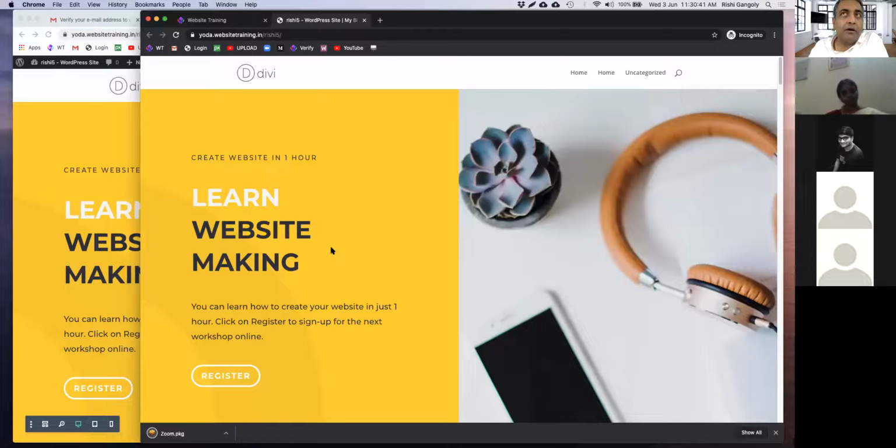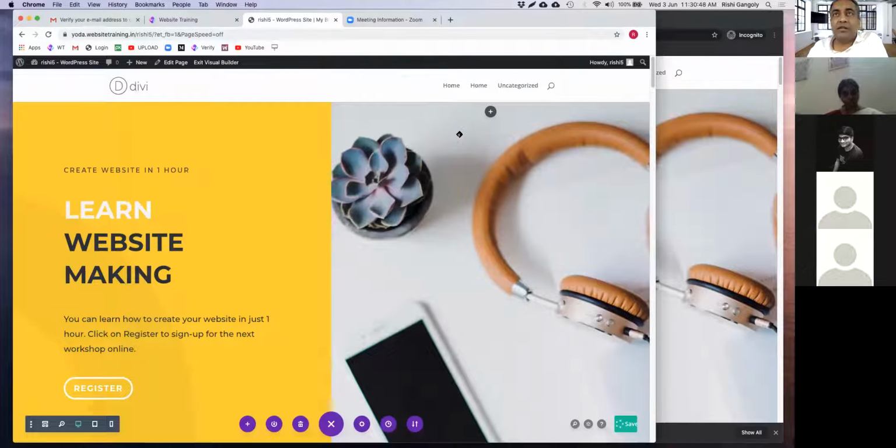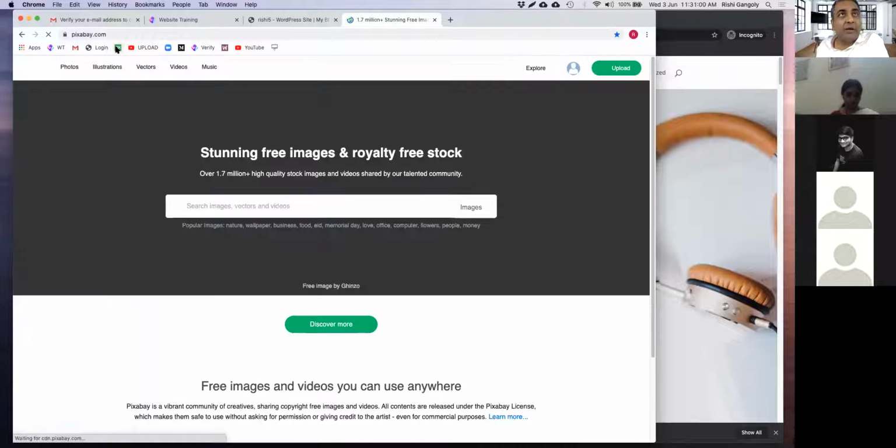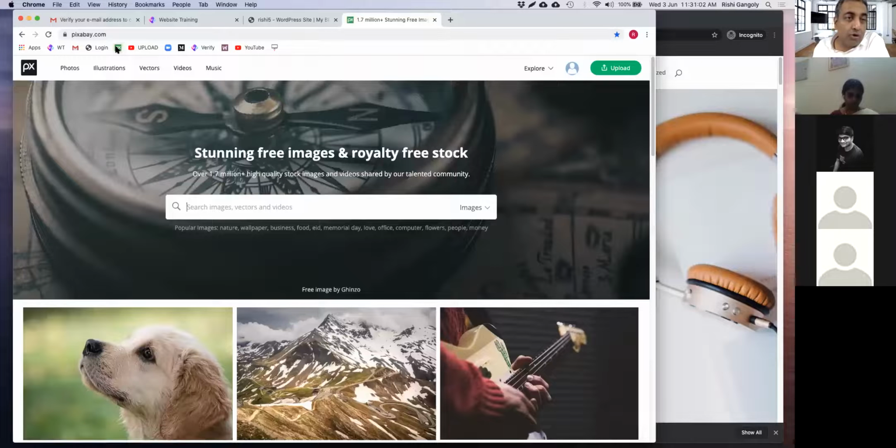create a page with a button and some little text. You can even change the image. For example, let's say I want to change this image to something else. Let's say I go to a website called Pixabay. This is a very nice website. There are a lot of other websites where you can get free images. Don't go to Google and search for images. Use something that is available copyright free. You don't want to get sued by using images from the internet unless they're free to use.